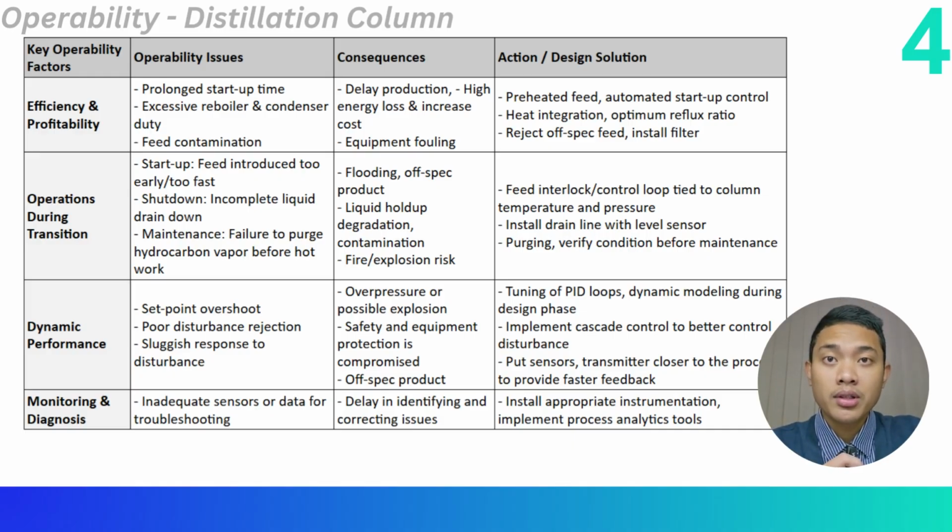Also, dynamic performance challenges such as poor disturbance rejection can result in overpressure and safety risks. This can be addressed with proper PID tuning, cascade control, and better sensor placement. Finally, for monitoring and data, inadequate data delays troubleshooting. This can be improved by installing the right instrumentation and analytic tools.